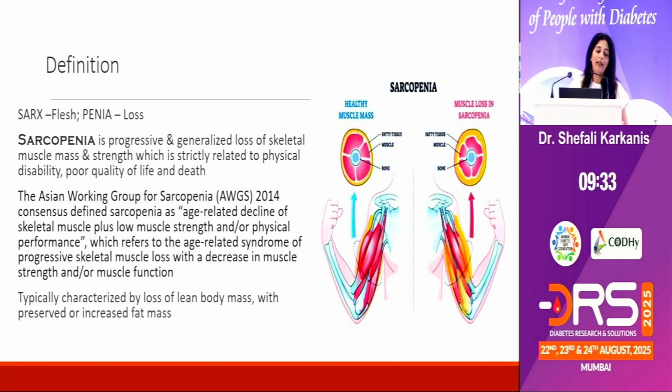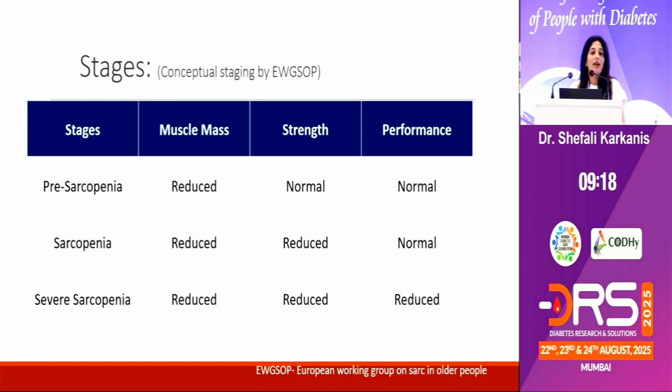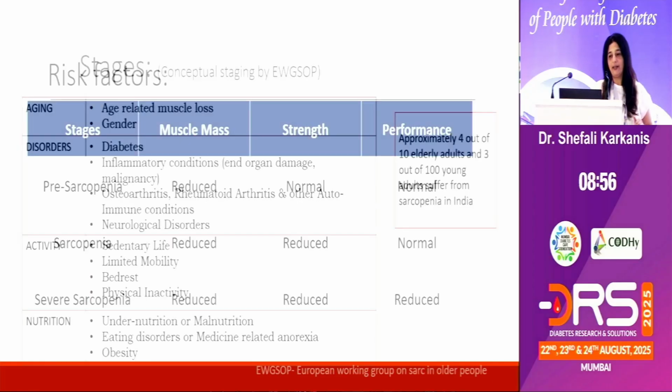Sarx means flesh and penia means loss. So sarcopenia is age-related decline of skeletal muscles along with low muscle strength and/or physical performance. Typically, there is loss of lean body mass, but there is preserved or even increased fat mass. And that is why the EWGSOP has staged it into 3 stages. 1, pre-sarcopenia, where the muscle mass is reduced, but the strength and the performance are normal. Sarcopenia, where the muscle mass and strength are reduced, but the performance is normal. And severe sarcopenia, where the muscle mass, strength, and performance are all reduced.